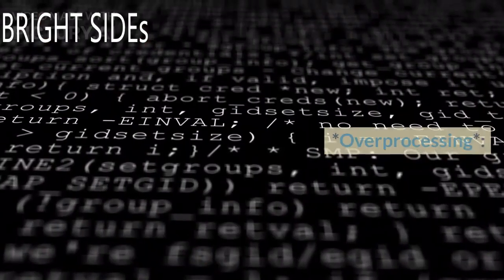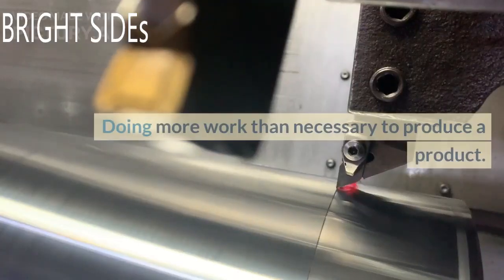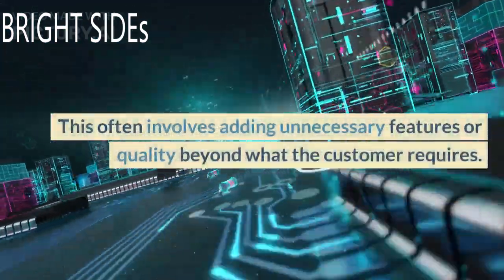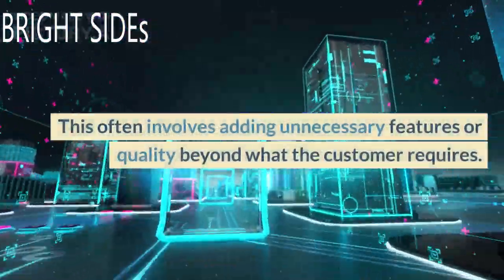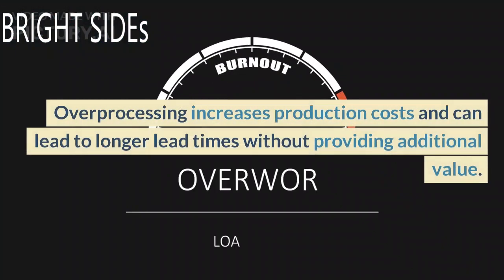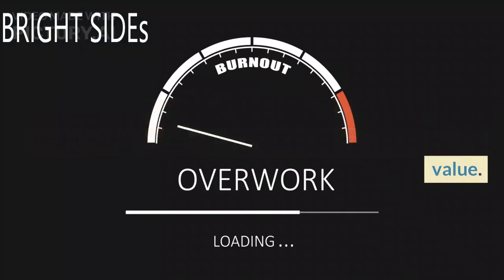7. Overprocessing. Doing more work than necessary to produce a product. This often involves adding unnecessary features or quality beyond what the customer requires. Overprocessing increases production costs and can lead to longer lead times without providing additional value.